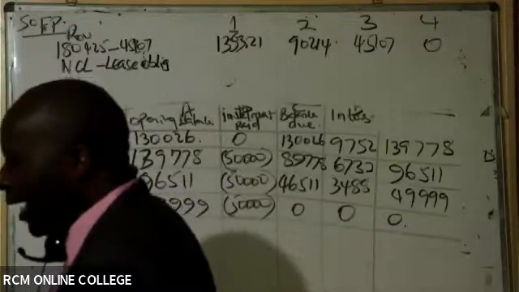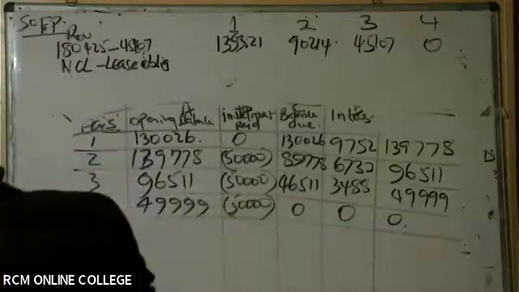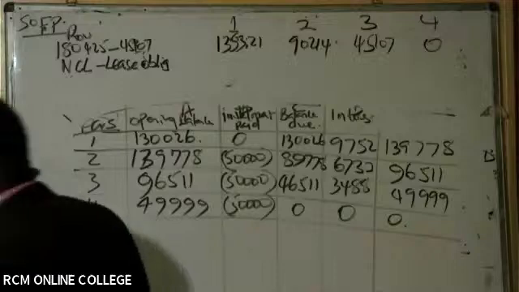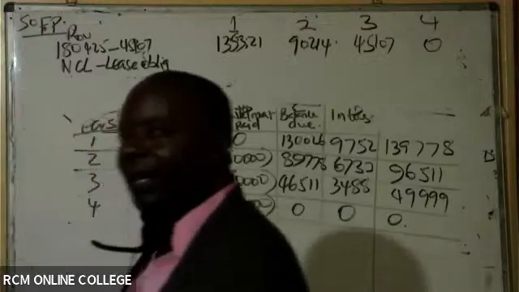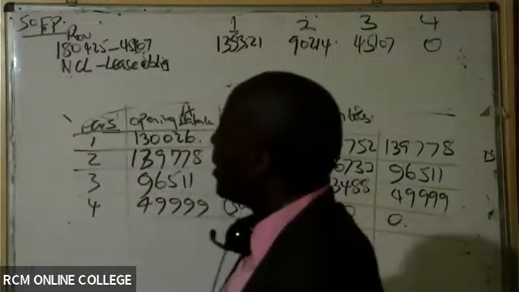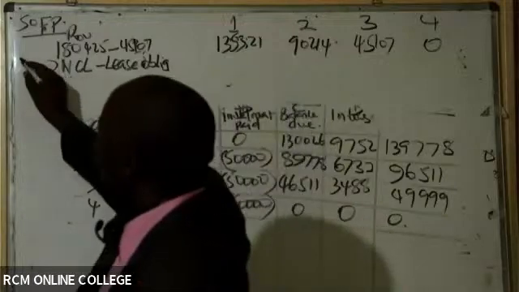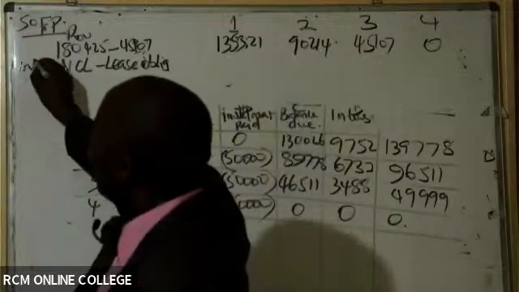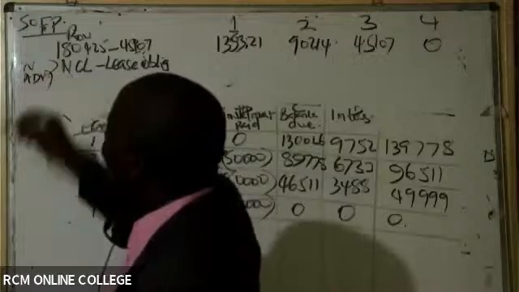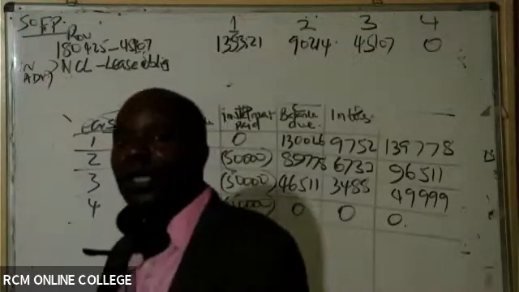Now this also confuses students somewhat. If it is in advance, always you talk about closing balance of the year.